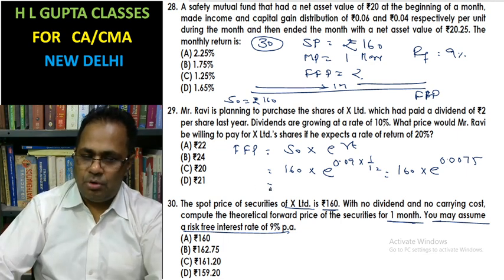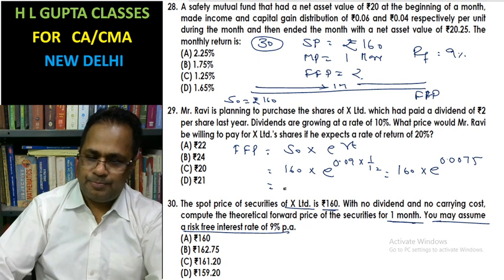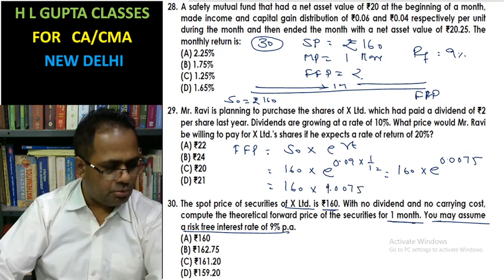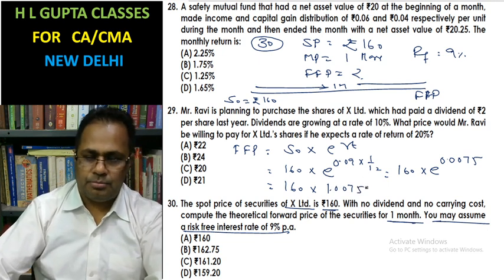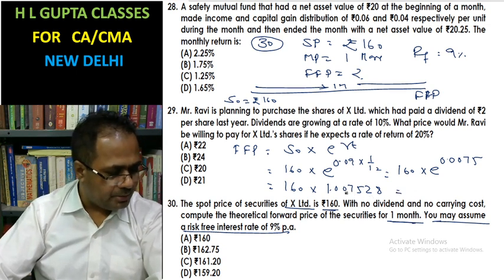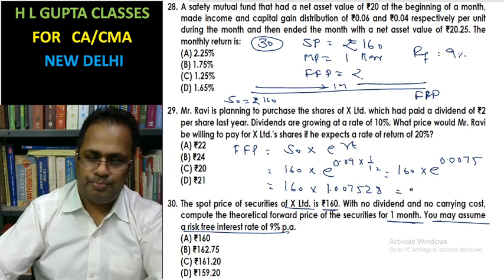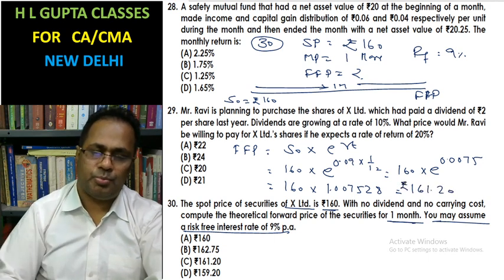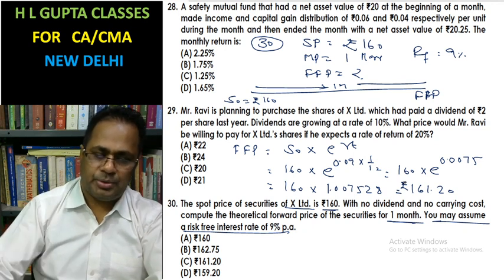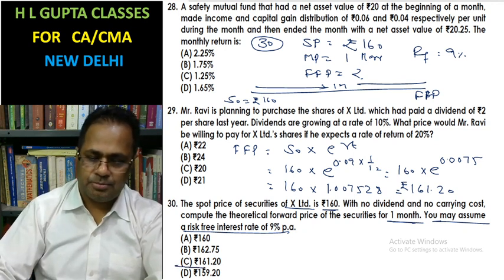This is the value, 160 into 1.0075. Ultimately after multiplying we will get 161.20. This is the C part, your answer.